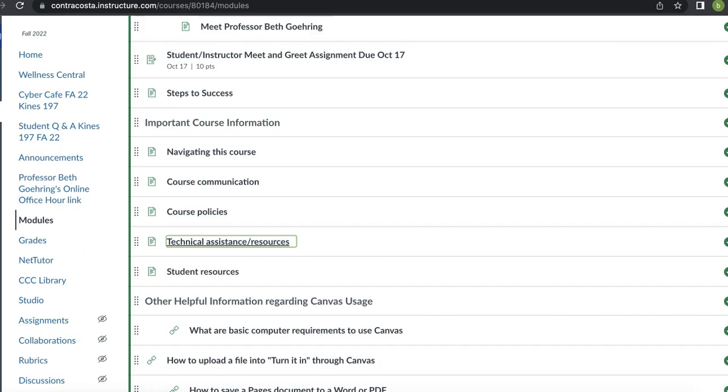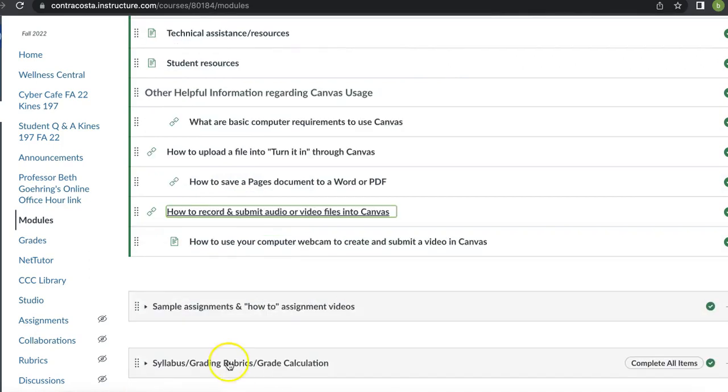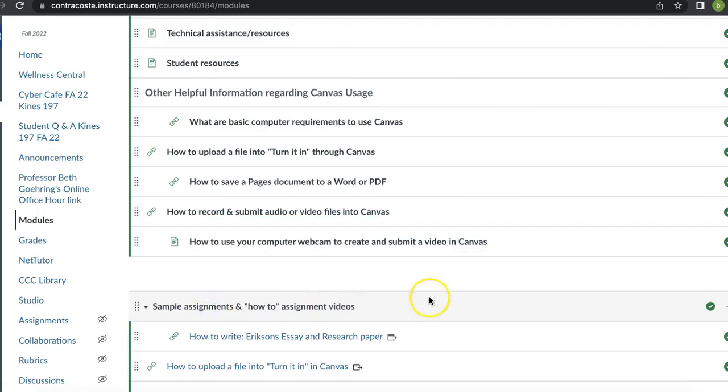There's other course information here, how to navigate the course, communications, policies, basic requirements for your computer, and so forth. The next module is this assignments and syllabus module.